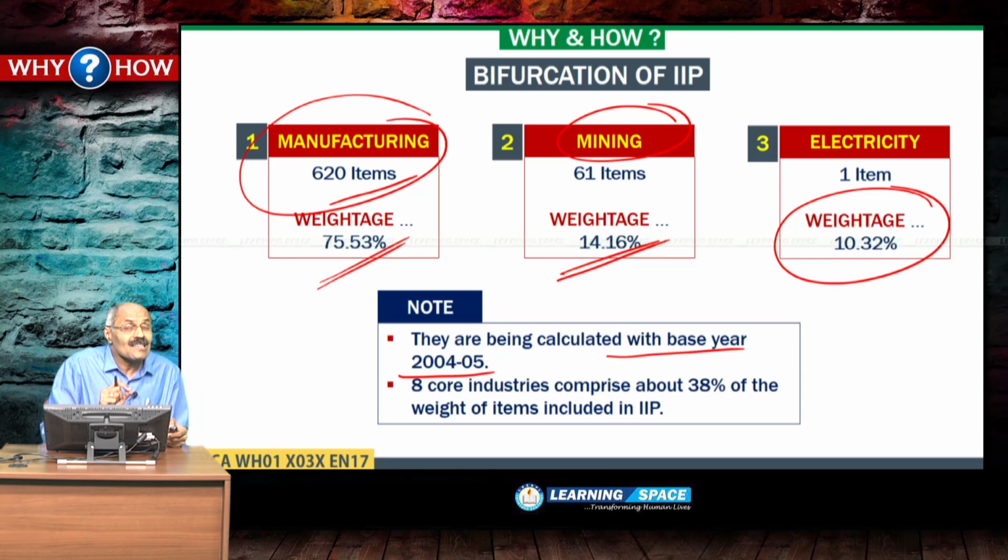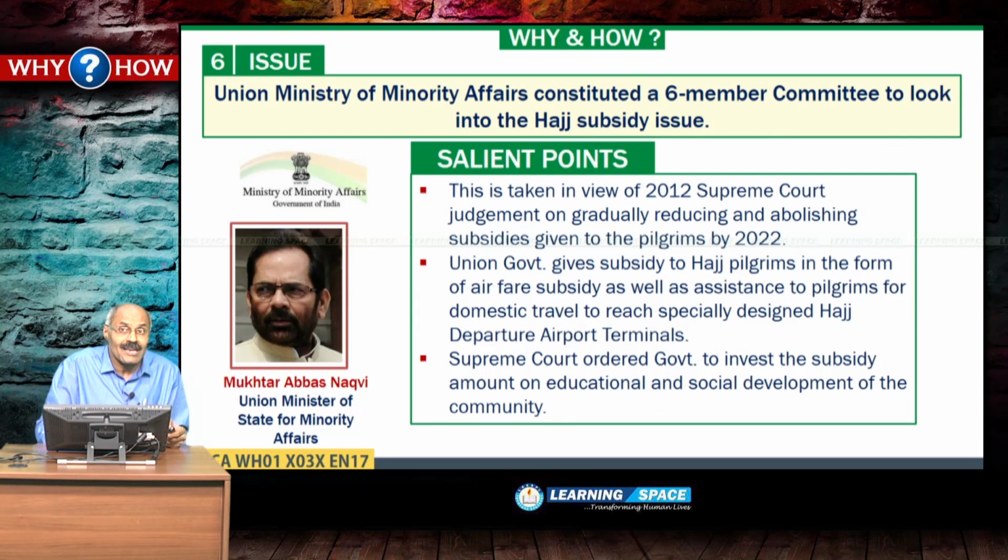Because of this, there is some element of ambiguity, or you can say it is somewhat away from the reality, because 620 items of manufacturing pertaining to 2004-05 may not be that relevant nowadays. So, this is to be reviewed urgently. Then 8 core industries comprise 38% of the weight of items included in IIP, and electricity is a part of these 8 core industries. So, these things, don't forget.